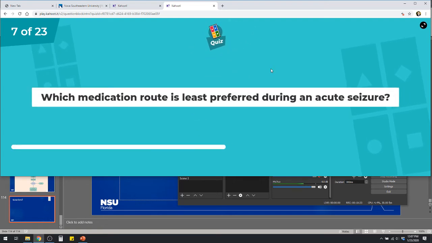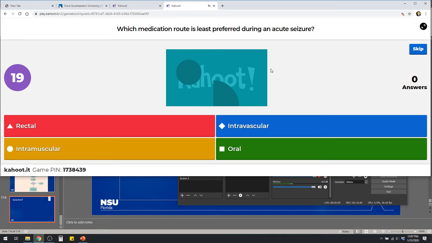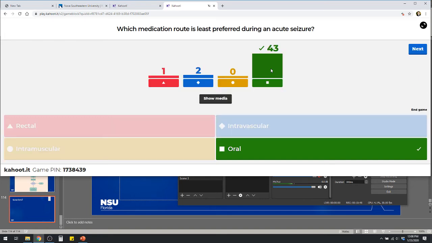Which medication route is least preferred during an acute seizure? The least preferred would be rectal, intravascular, intramuscular, oral. Correct. The oral route is least preferred. Why? They're an aspiration risk, right? You might try to give them something and they might bite down on the tip of your finger or something, right? Yeah, aspiration risk is the big thing there, right?